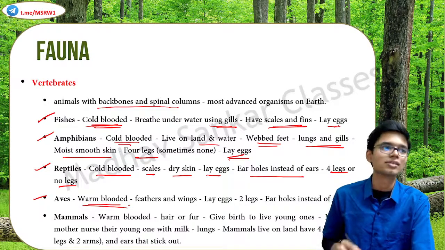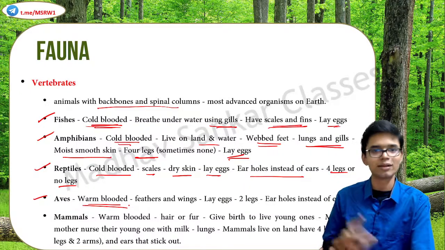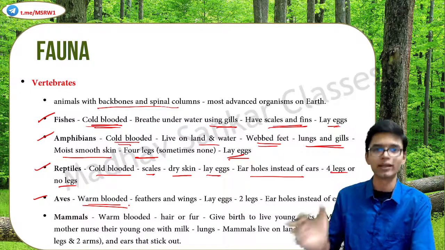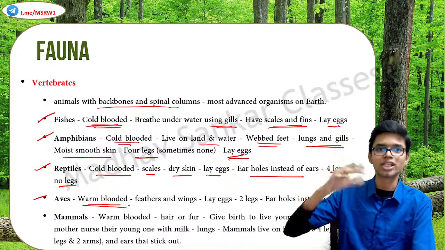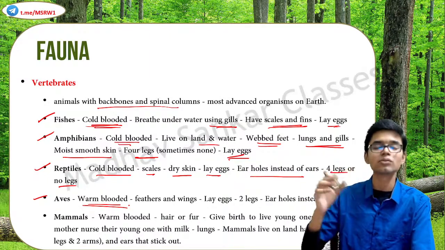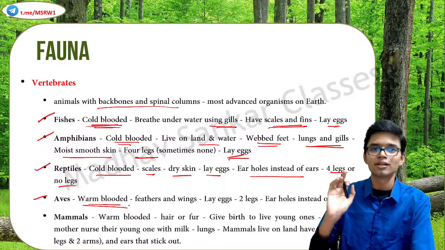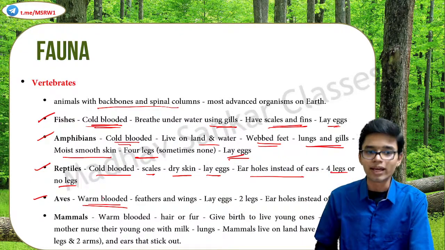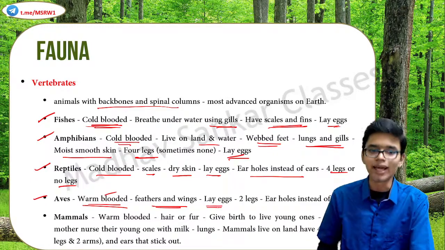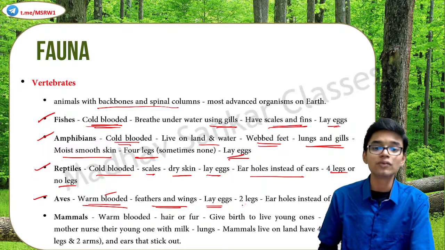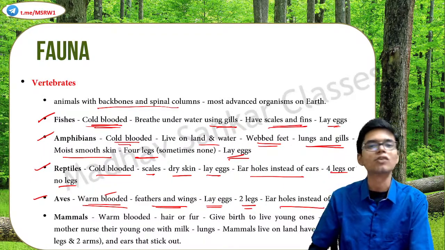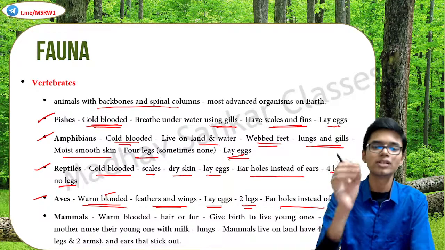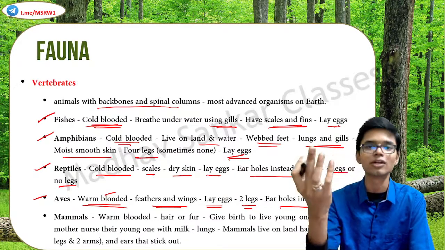Okay, they can sometimes, if the temperature variation is very huge, they will simply migrate. But they are capable of adapting to quick atmospheric changes. All right, so they are warm-blooded. They have feathers and wings. They also lay eggs, most of them. They have 2 legs. Okay, birds are 2-legged. They have ear holes instead of ears. You might have noticed all these things by simply looking at a bird.